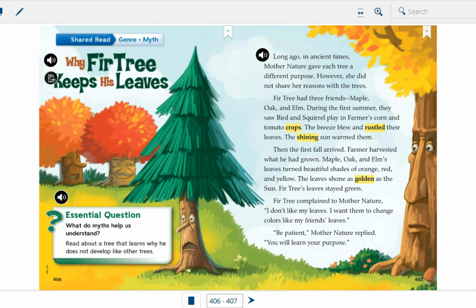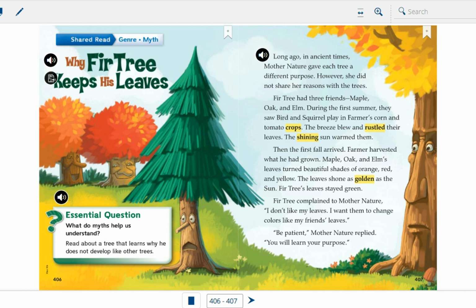So that was the view in summer. We have many crops, and the bird and the squirrel played there, and also there is the breeze that blew and rustled their leaves, and also we have the shining sun that warmed the crops and also warmed the animals. Then the first fall arrived. It is time for fall. Farmer harvested what he had grown. Harvested means to gather in. So the farmer gathered in or harvested what had grown.